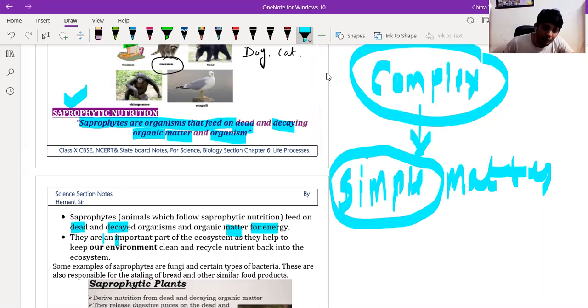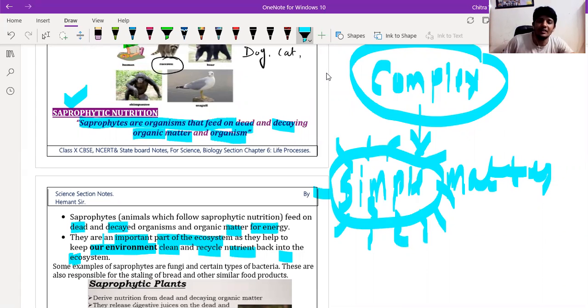They are a very important part of the ecosystem, as they help to keep our environment clean, because they depend on the dead and decaying organic matter. That's why they are very important to maintain our ecosystem and recycle nutrients back into it. This simple form of nutrition again gets absorbed by the plant for the next nutrient cycle.